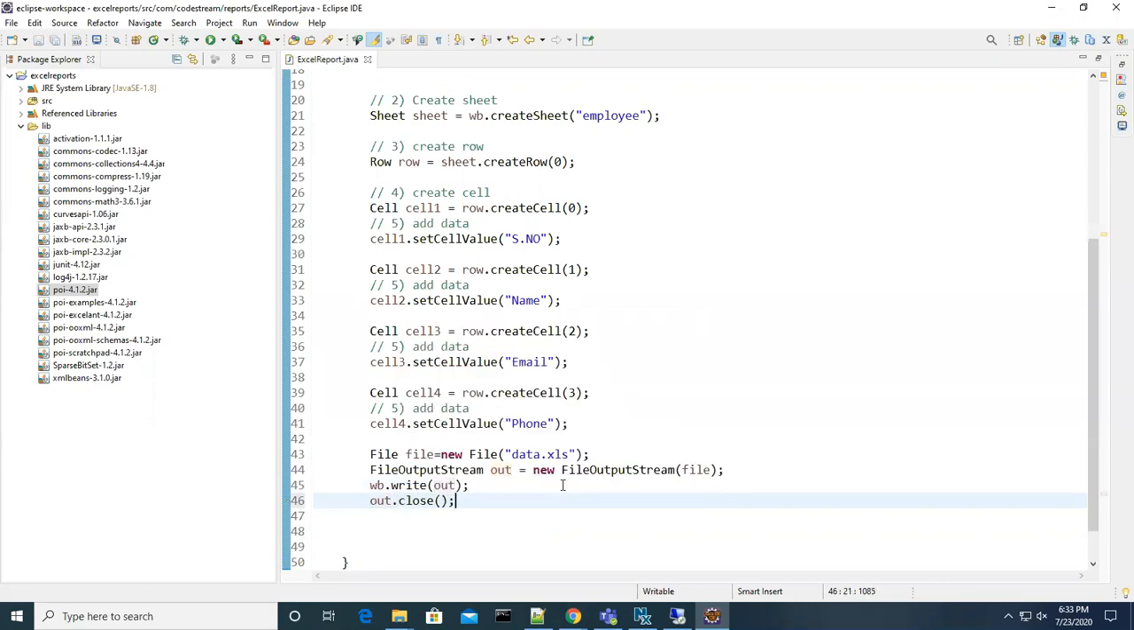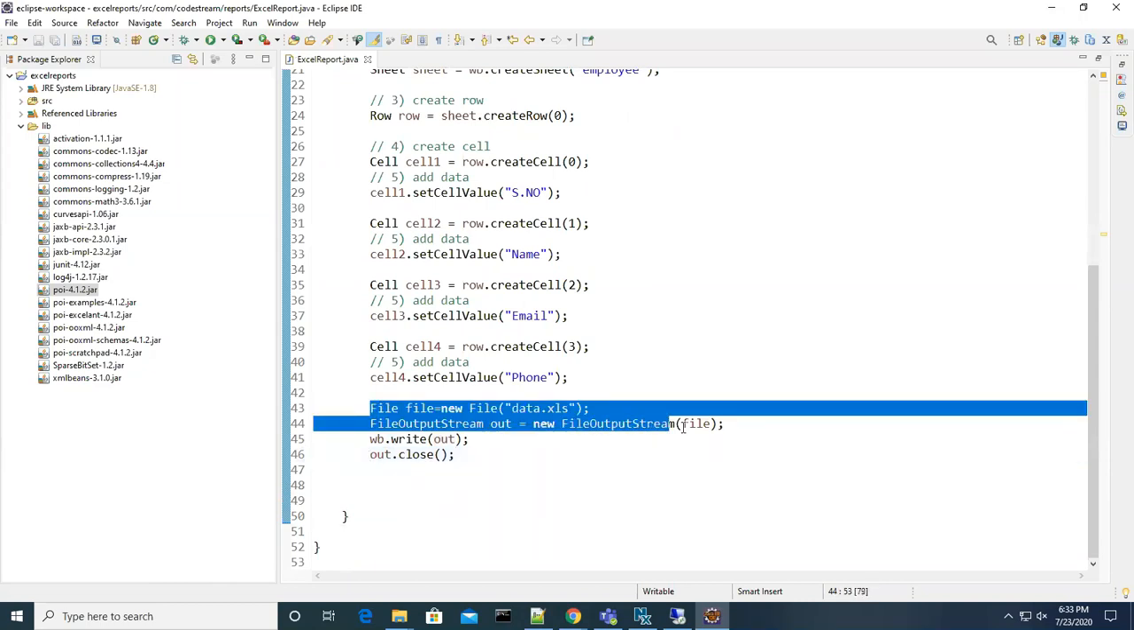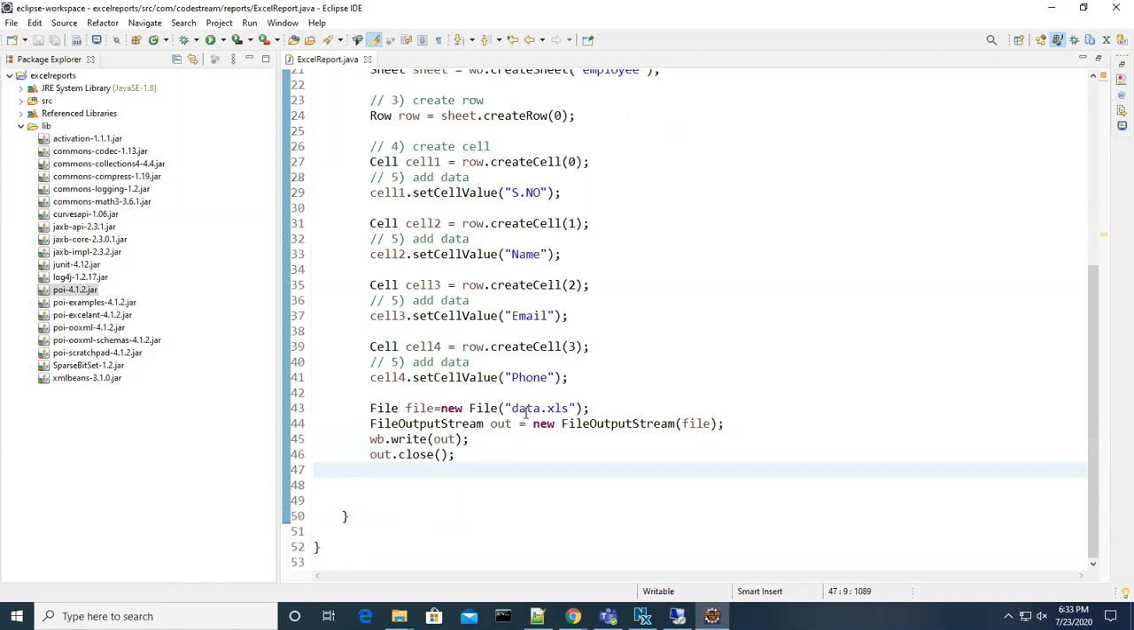I'm just closing the line. Okay, so I will try to explain this point. These two lines, I'm just creating my own name and file object and giving it to the file output stream, so that this object is ready to take the data to write into a file.